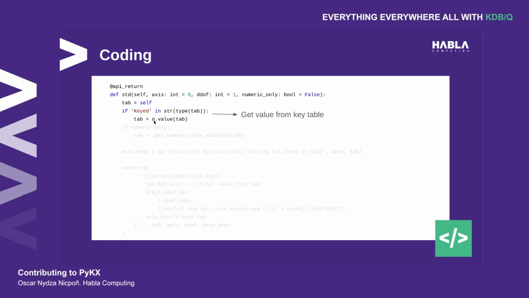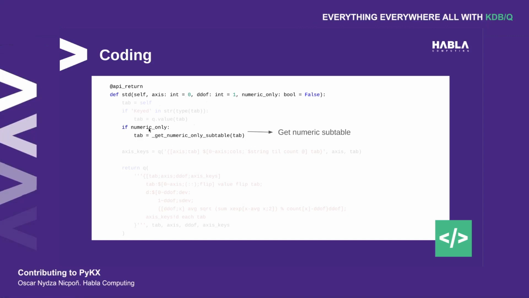If you wanted to run something like this in q, you would use the value function, and you can access that function with this syntax right here. This q.value may seem a bit strange, but this is just kx.q.value.